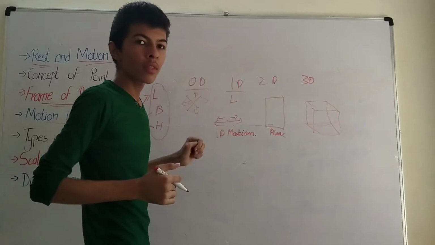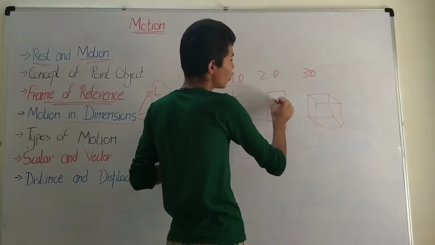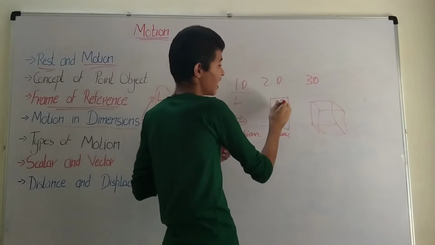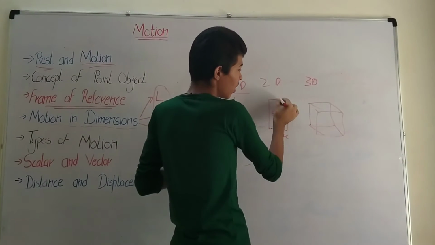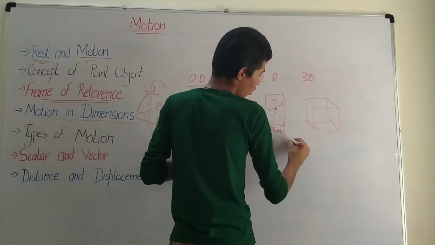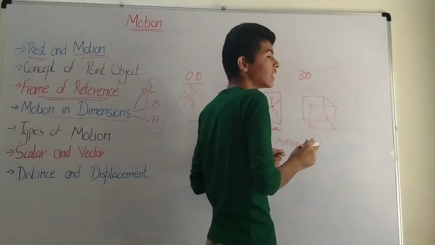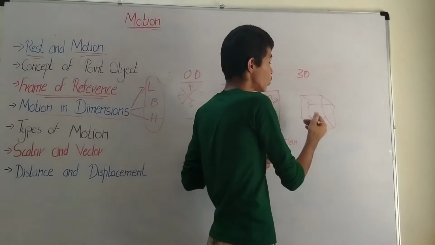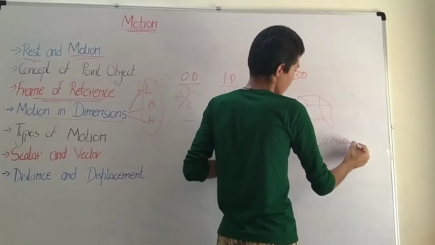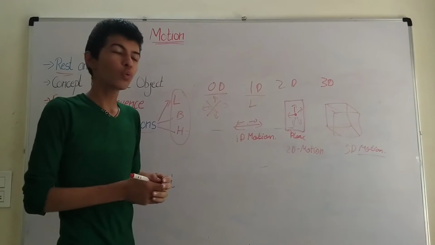In 2D, if you are placing the body here, it could move in any of the directions but not in the upwards direction. So there is motion in 2D. This is known as motion in 2D or 2D motion. And if a body could move along the length, breadth and the height, it is known to be 3D motion. So in 0D, no motion would be possible.